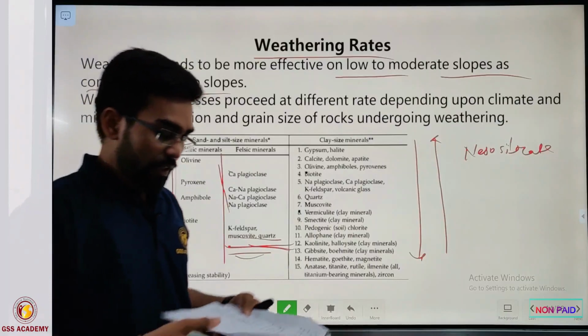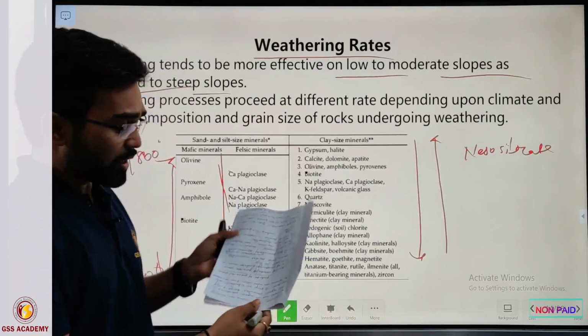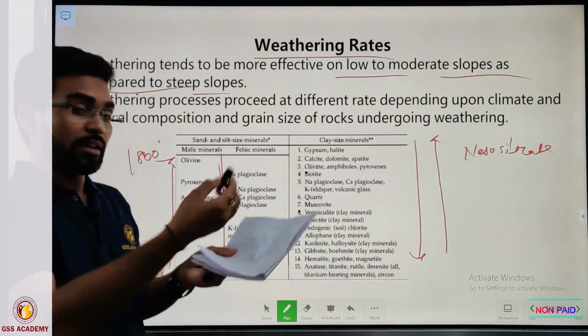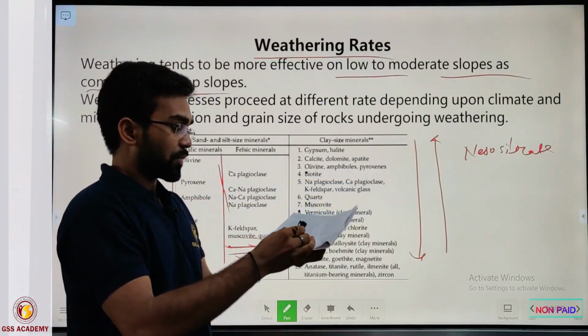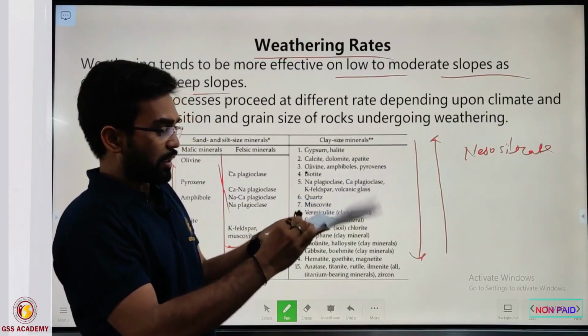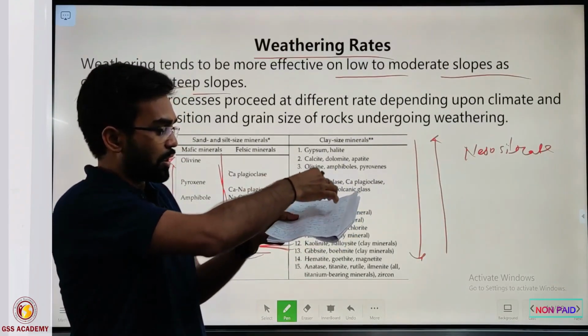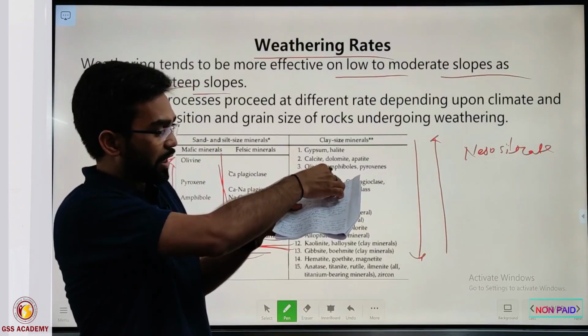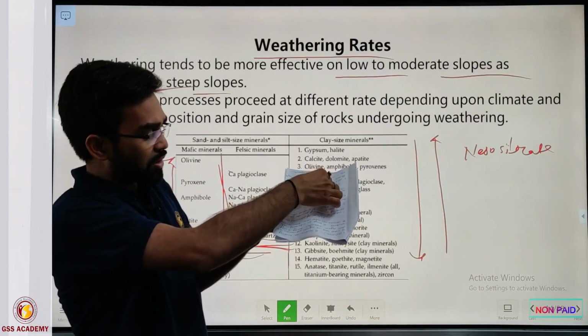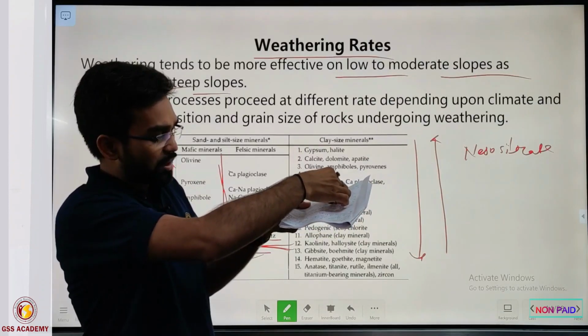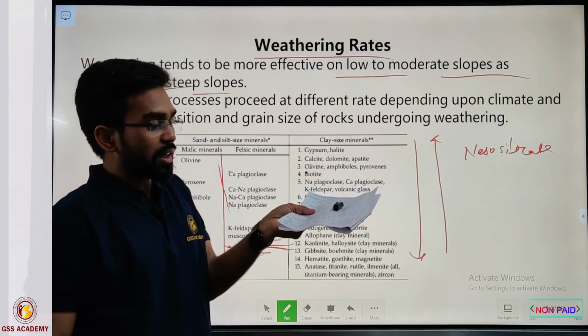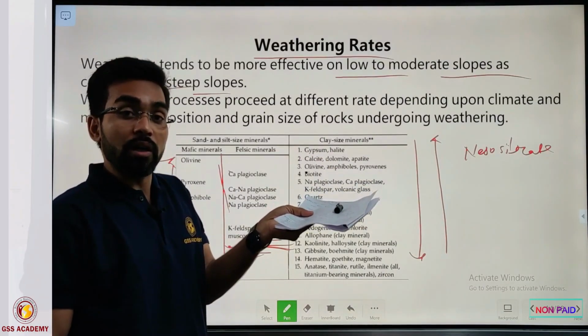Suppose this is the slope, and this is sediment. Let us say this is a moderate slope. If the sediment starts sliding down, and the slope is gentle or moderate, the sediment can stay here for a longer time.